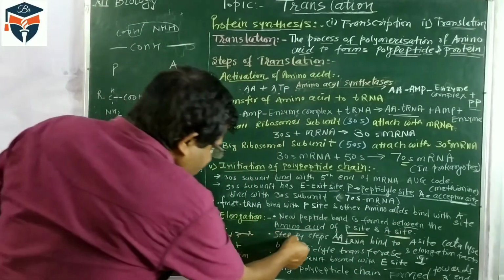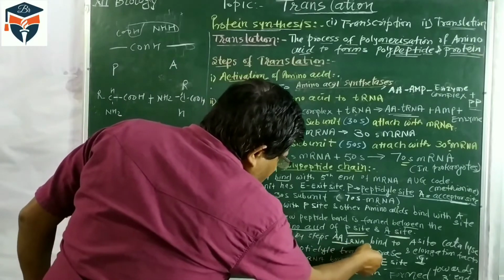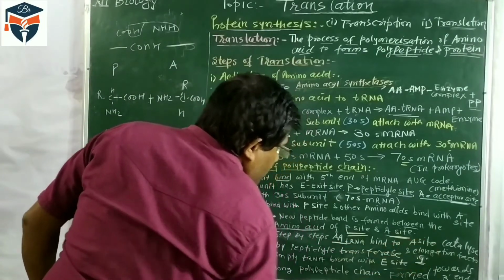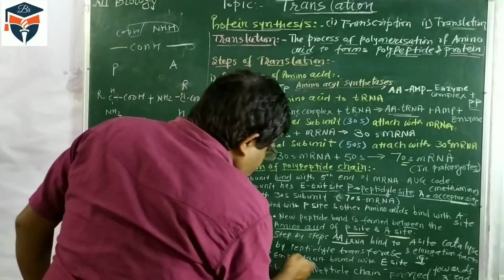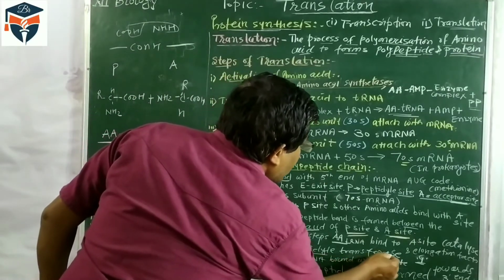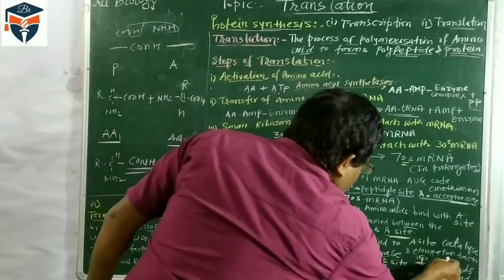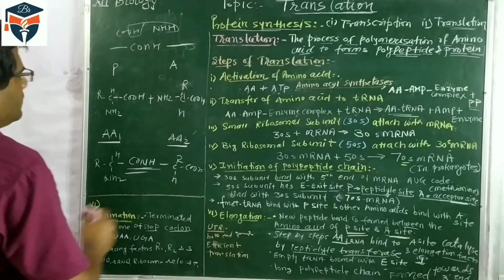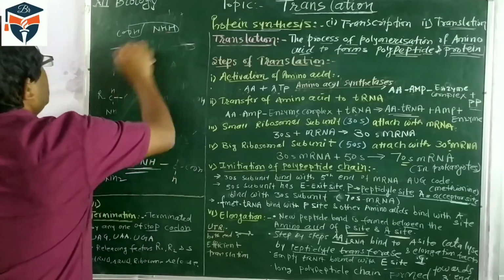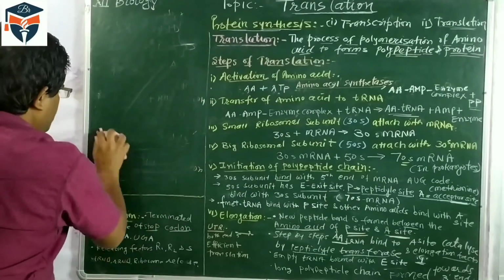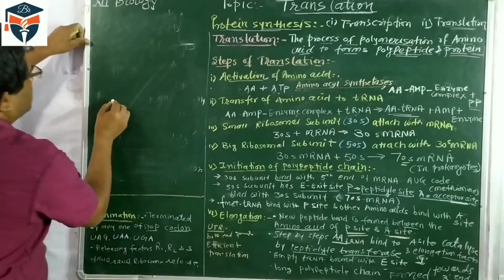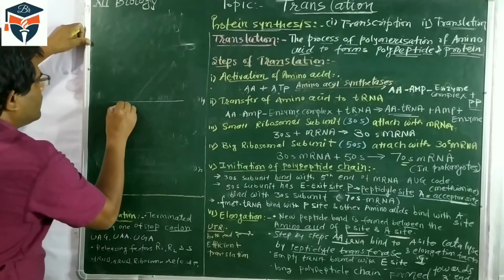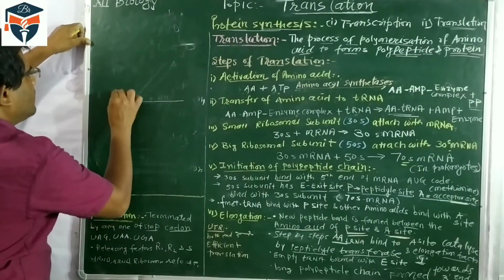Step by step, the amino acid tRNA binds to the A site, catalyzed by peptidyl transferase and elongation factor. Next, we go to the elongation steps. This is the mRNA molecule, the small unit and the large unit.